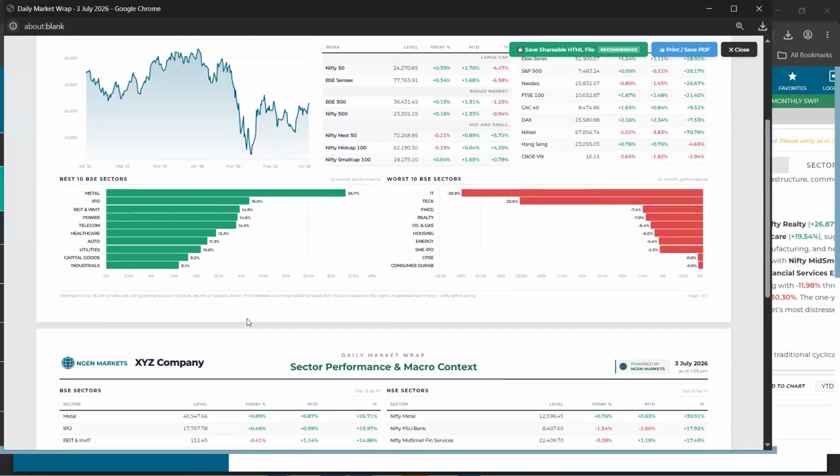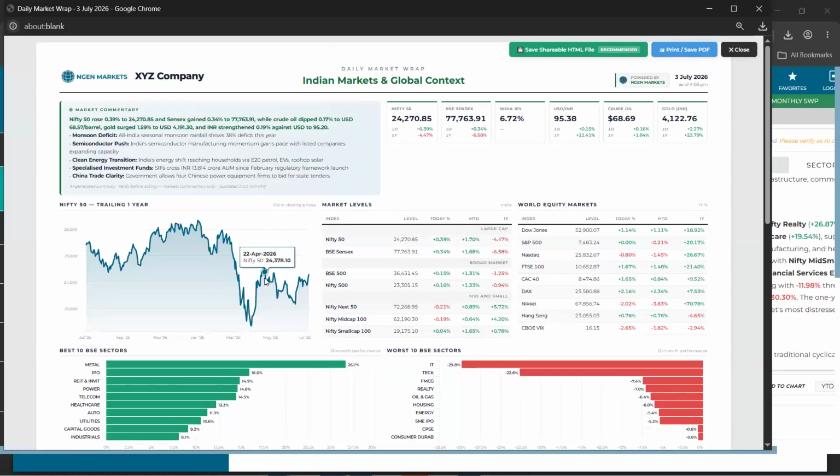Now, one addition that was made today to these HTML reports that you generate as a Market Wrap is that your logo will also be integrated into the Market Wrap HTML report that you generated. This is the latest, or the recent, update that has come up as of today. Not just your company name, you can also have a logo right beside it.